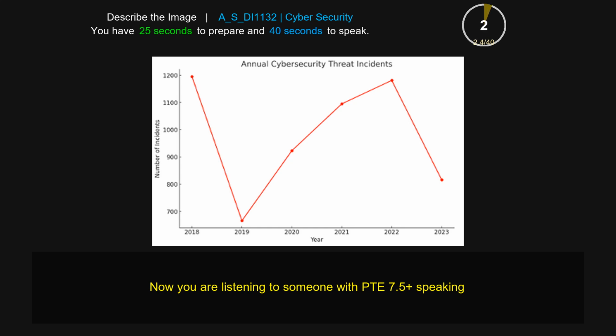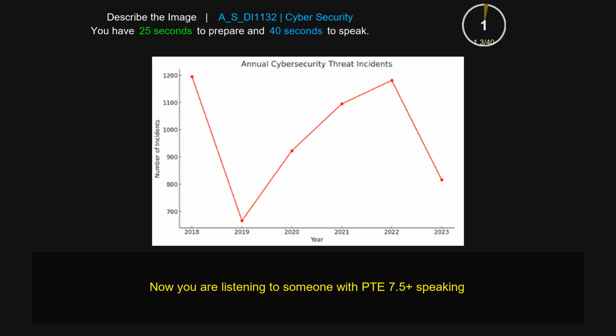This is a line graph. The given line graph shows information about cybersecurity. The data has been given in numbers. At first glance, the maximum data is 1200 in 2018. On the other side, the minimum data is 600 in 2019. Moreover, it also gives information about the number of incidents ranging from 700 to 1200 from 2018 to 2023. Overall, it is an informative line graph to get knowledge about annual cybersecurity threat incidents.